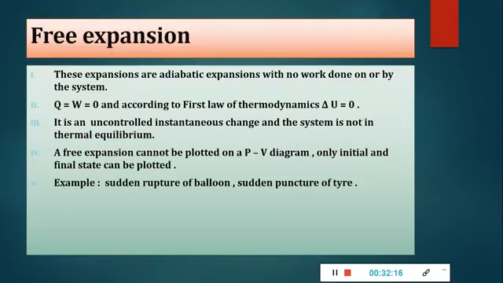Now what is free expansion? Free expansion is an adiabatic expansion with no work done on or by the system. If there is no work done, Q is equal to W is equal to 0, and according to the first law of thermodynamics, delta U is equal to 0. So it is an uncontrolled instantaneous change and the system is not in thermal equilibrium. A free expansion cannot be plotted on a PV diagram; only the initial and final state can be plotted. So sudden rupture of a balloon, sudden puncture of a wire, these are examples of what? Free expansion, which is uncontrolled.